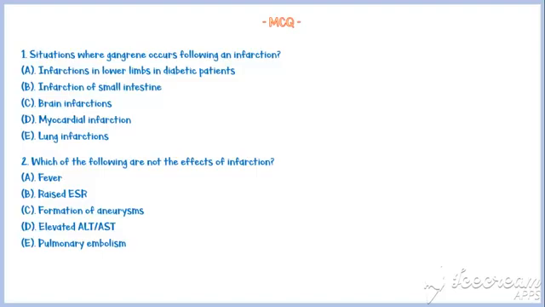In the second question, all are effects of infarction except pulmonary embolism. Fever and raised ESR are general effects of inflammation in the infarcted area. Formation of aneurysms typically occurs with myocardial infarctions because infarction causes weakening of the heart walls. Elevated ALT and AST levels are also a consequence of myocardial infarction and liver infarction. Pulmonary embolism is not an effect of infarction. Pulmonary embolism is a cause for pulmonary infarction. So, the answer should be E.